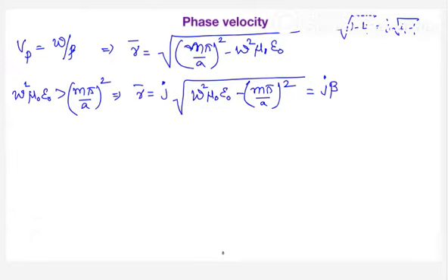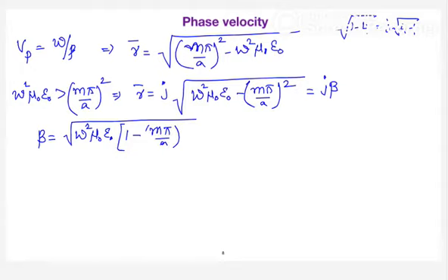So the propagation constant you are getting is equal to root over, taking omega square mu naught epsilon naught common, 1 minus m pi by a whole square into 1 over omega square mu naught epsilon naught.